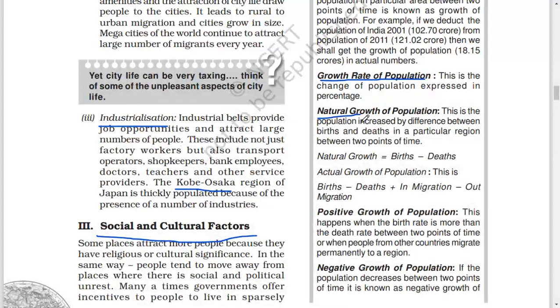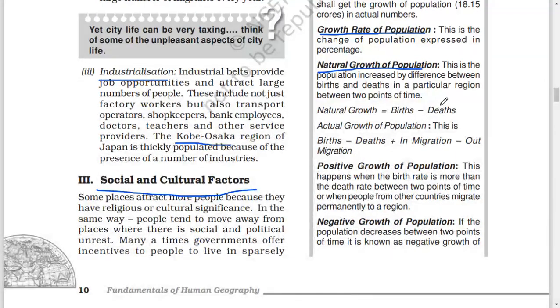Natural growth of population. This is the population increase by difference between births and deaths in a particular region between 2 points of time. Natural growth equals birth minus death. Actual growth of population. This is birth minus death plus in migration minus out migration.